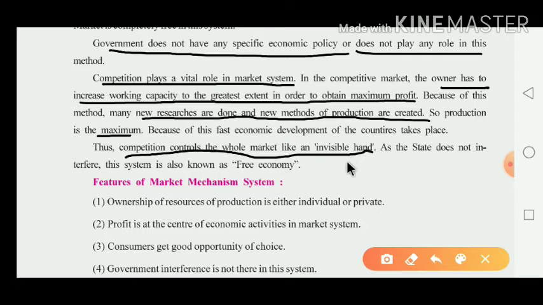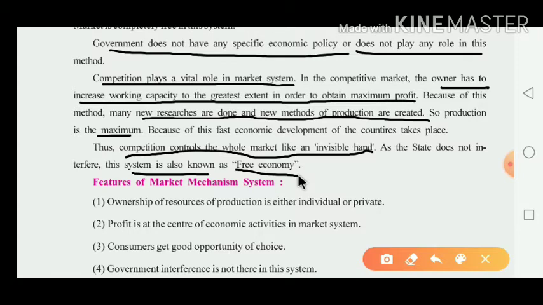Now, what happened there, dear children? Here, you have to see that the huge competition is there. Now, the competition controls the whole market like a kind of invisible hand. What is the meaning of invisible hand? It means you do not see the hands. That's why the state does not interfere. It means the government is not interfering in this system. And this system is also known as the free economy.